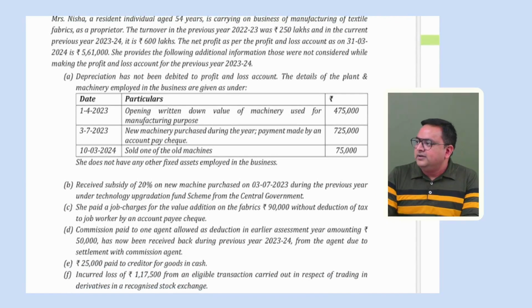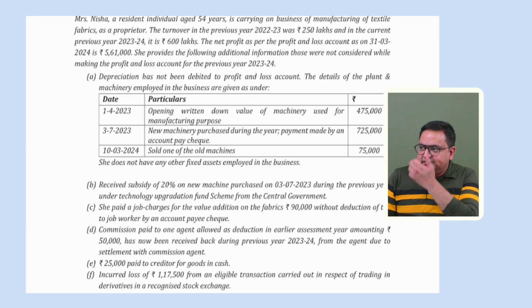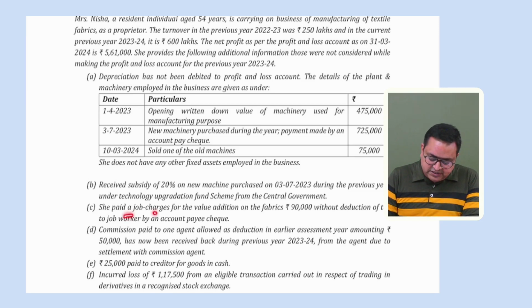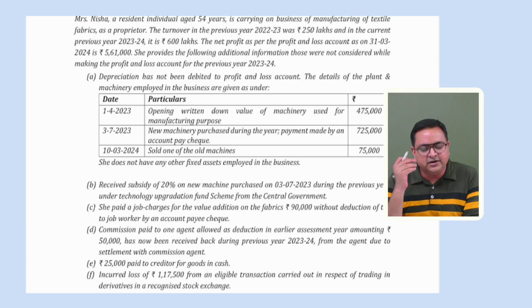Good point. Then it says, C point, it says she paid job charges for the value addition on fabrics of 90,000 without deduction of TDS. So we understand her turnover was much more than 1 crore rupees. She was eligible to deduct TDS, and she has not deducted TDS. 30% of this would be disallowed. We know that there is a section 40(a)(ia) which says that if you are making a payment to a resident, then you have to make a payment after deducting TDS. You have not deducted it, you have not deposited, 30% we are going to disallow. Okay, this is the point which is very common now.